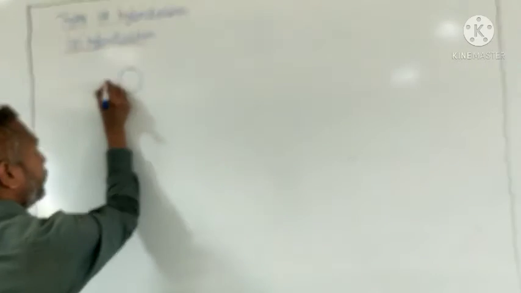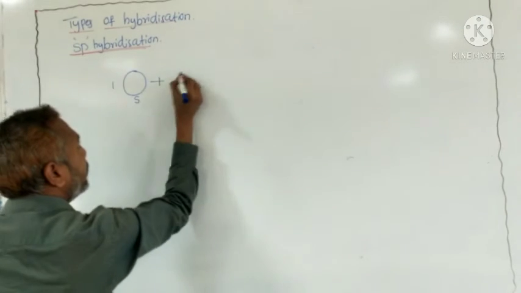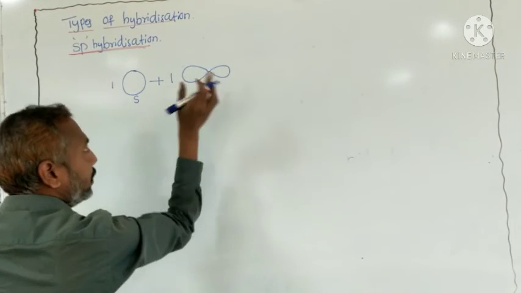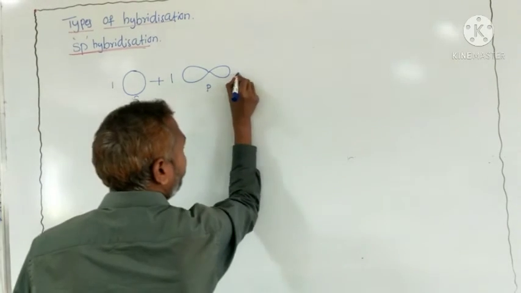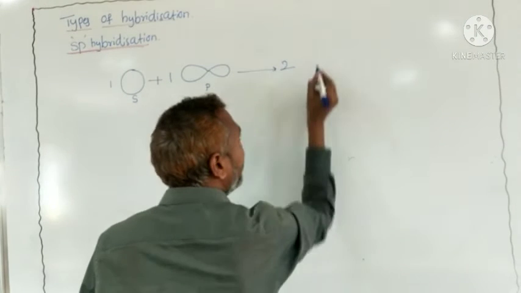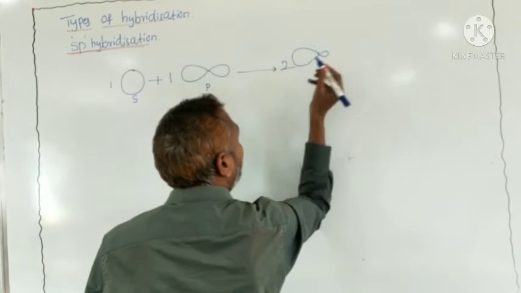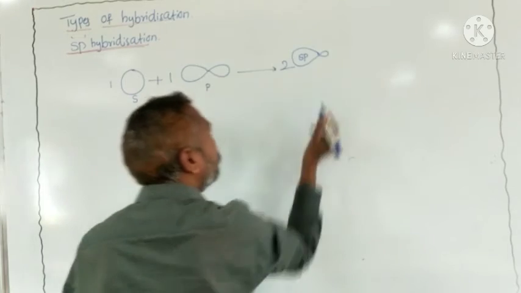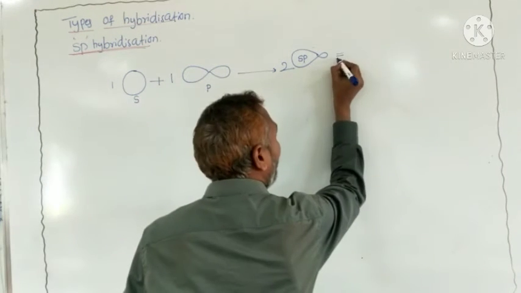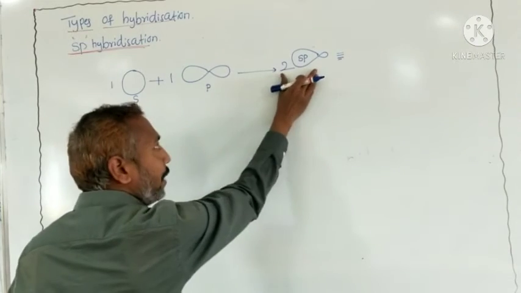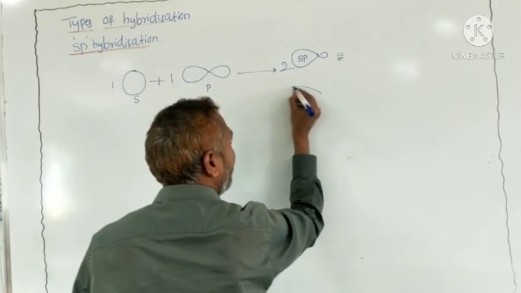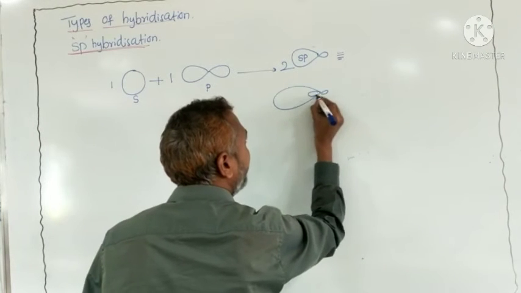Here, one s orbital, and next one p orbital. Both are symmetric. Equivalent, which orbitals? Hybrid orbitals. Two equivalent sp hybrid orbitals are formed. Already we said that whenever two hybrid orbitals are formed, they are arranged like this, in a linear manner.